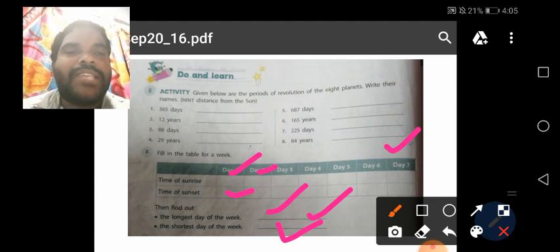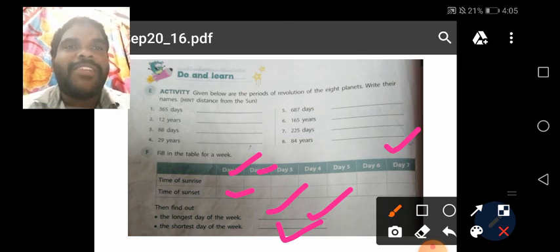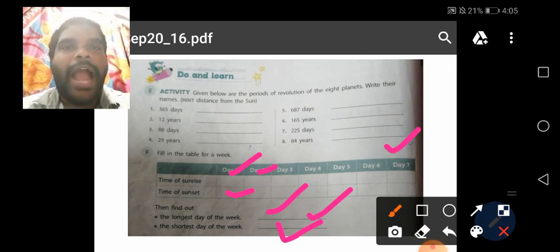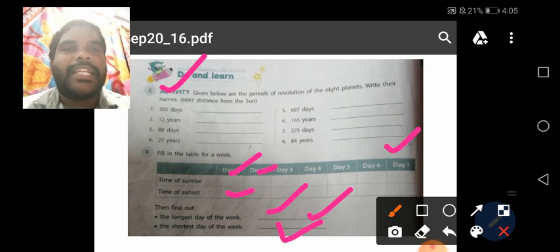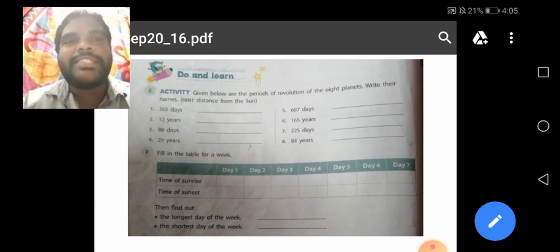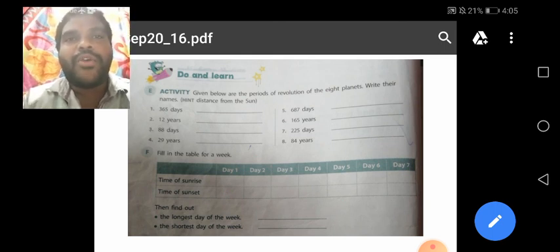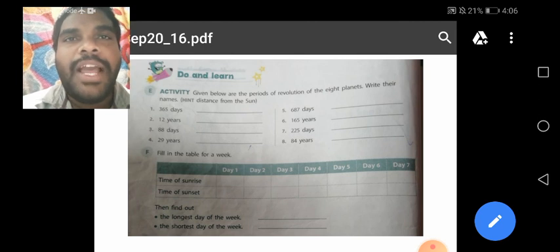See, children, today's homework is you complete this activity and send it to my number. Which activity? See the activity. Understand, children? And here, see, tick the correct answers also, you should write and send it to my personal number. I hope you understand, the third lesson is completed. I hope you understand well. If you have any doubts, please call me or message me.